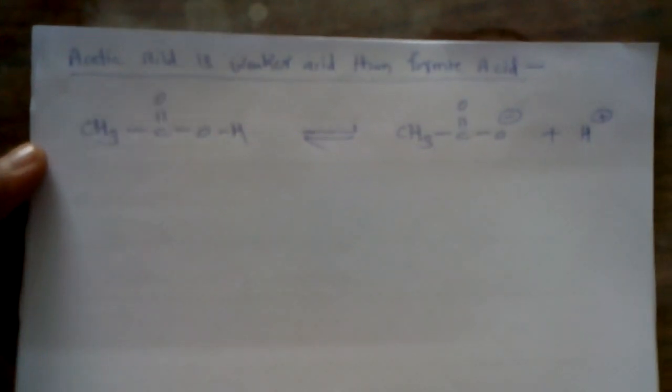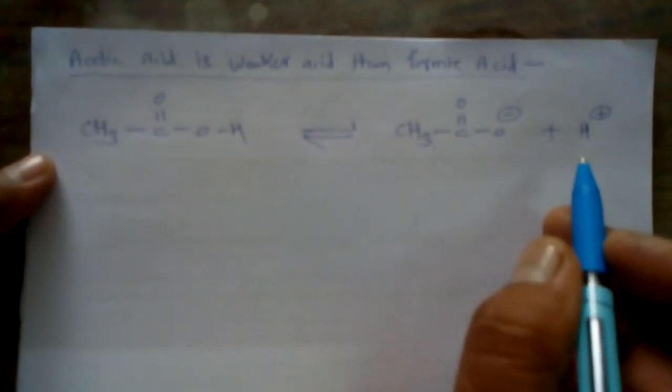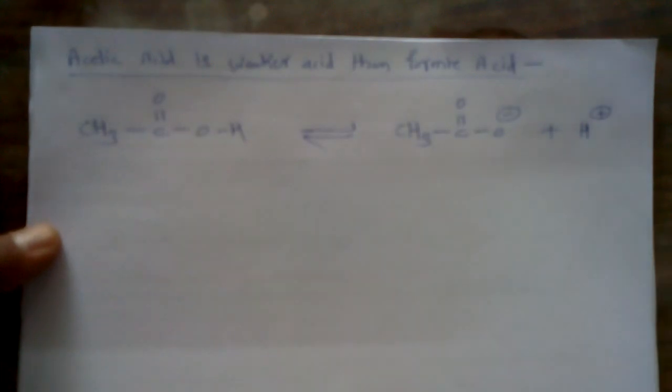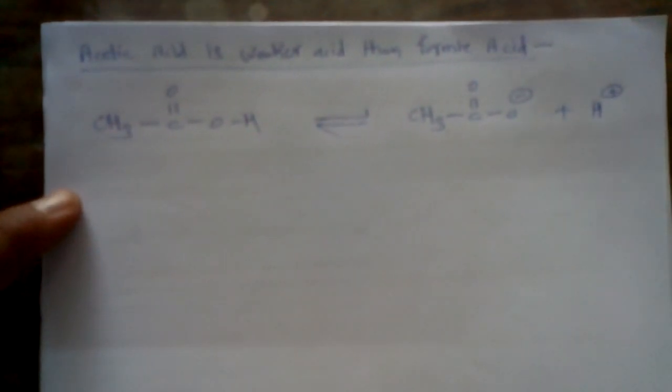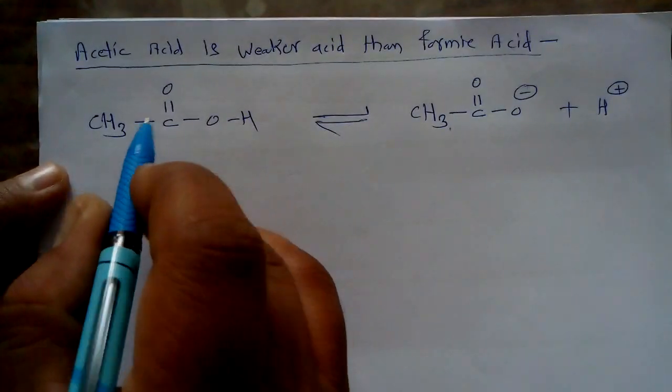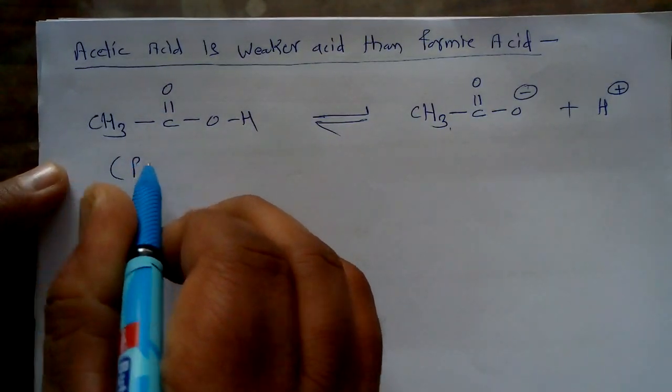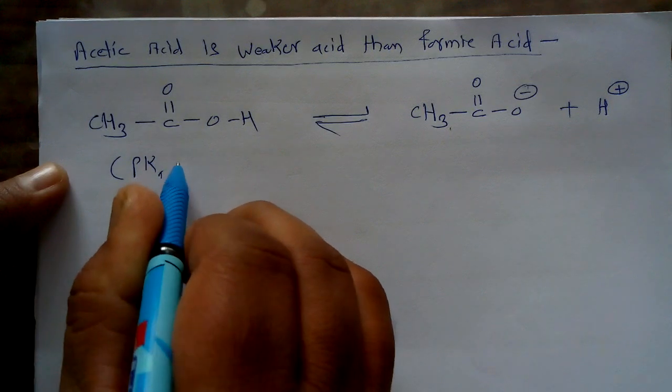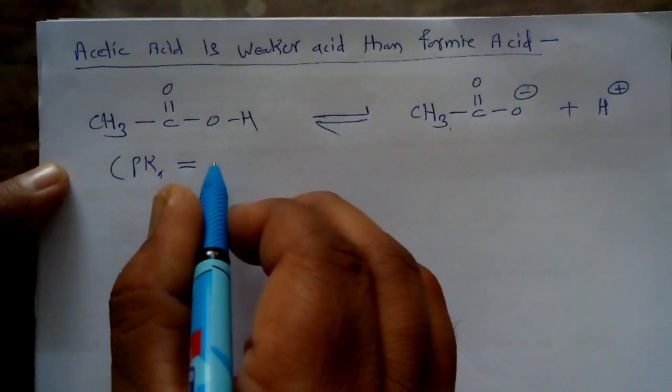So this acid gives H plus to form this type of conjugate base, CH3COO minus. This acid has a pKa value equal to 4.76.